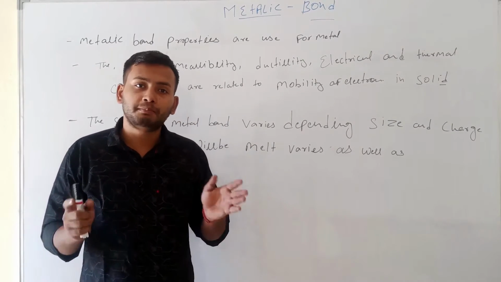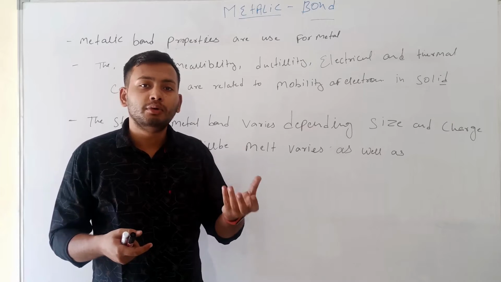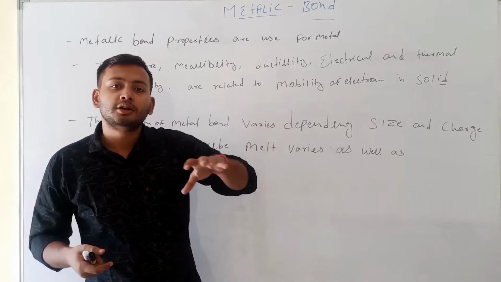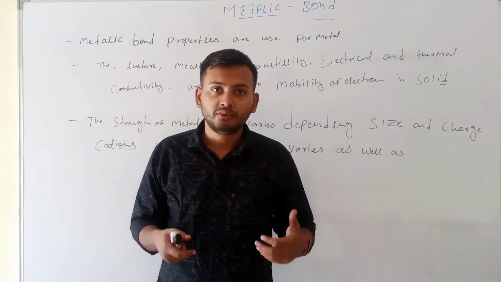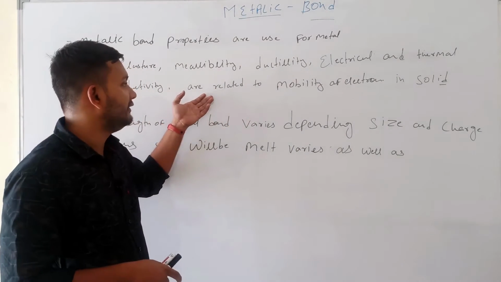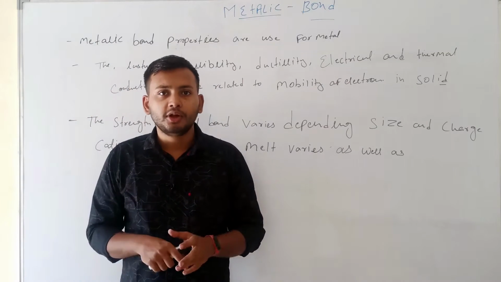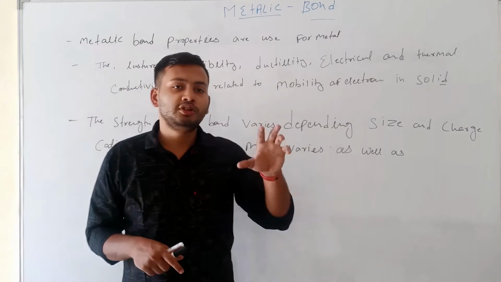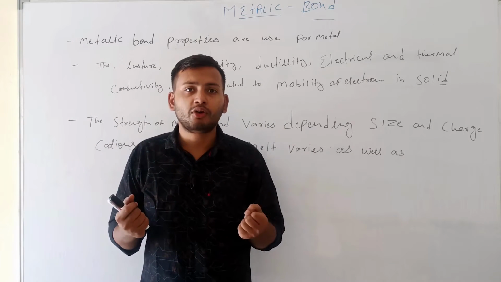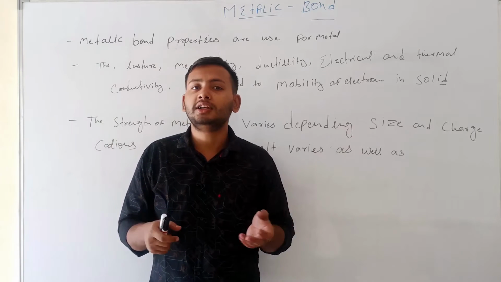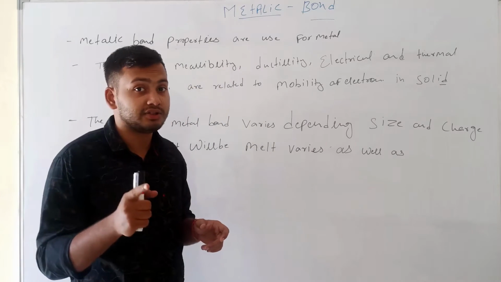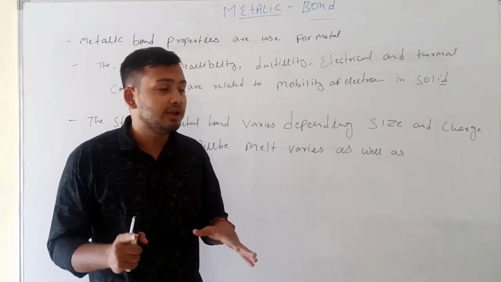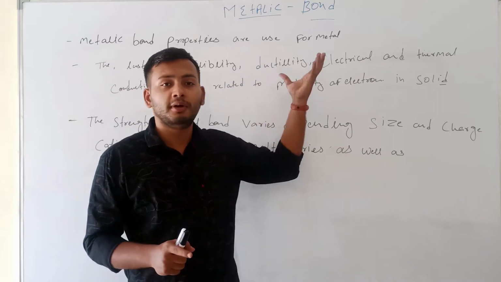So metals that have metallic bonds show this particular conductivity, but metals that don't have metallic bonds don't. Like sodium: sodium is a metal, but we don't call sodium lustrous, malleable, ductile, and a good conductor of heat and electricity, because sodium has an ionic bond, not a metallic bond. If sodium had a metallic bond, then sodium would also show these properties.